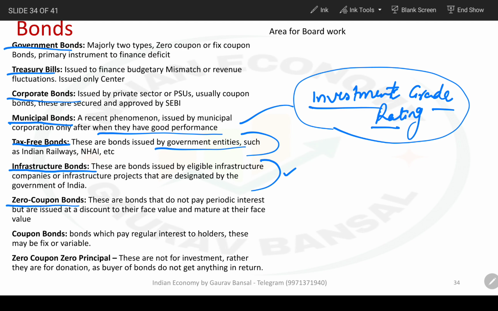Next is zero coupon bond. This we have already discussed with the government bonds. Zero coupon bonds do not pay interest. Rather, they are sold at a discount on their face value, and then they mature at the face value. Okay, face value is the maximum value on the maturity date.